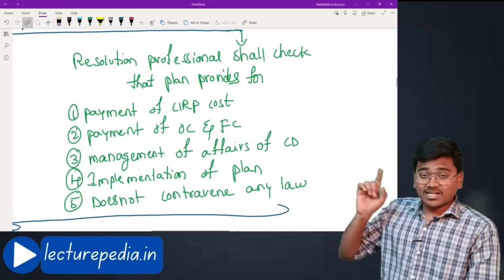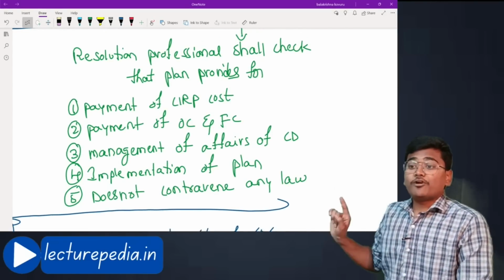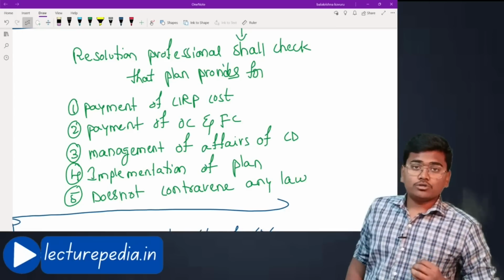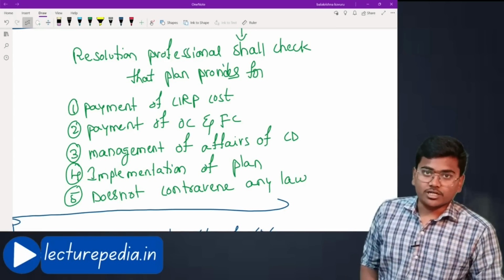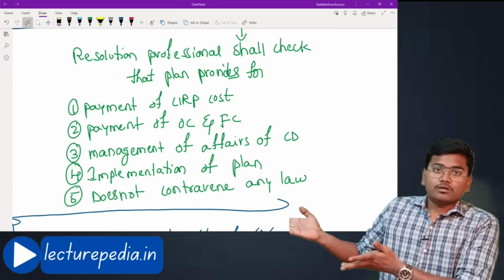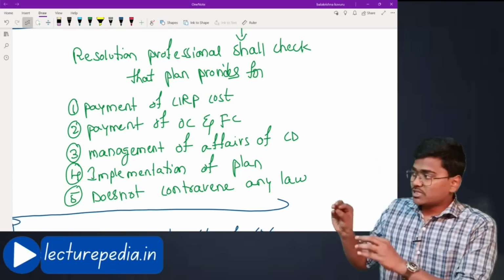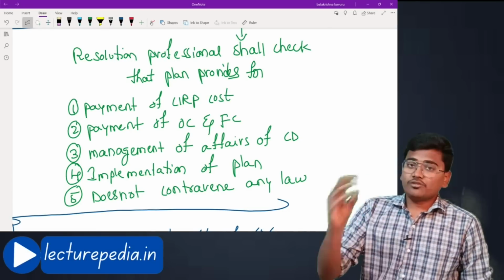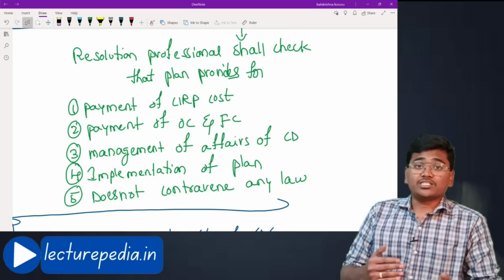And the resolution plan should also provide for payment of operational creditor and financial creditor. How much amount are they going to pay to the operational creditor? They means the resolution applicant. How much amount the resolution applicant will pay to the operational creditor and to the financial creditor, that must be present in the resolution plan.